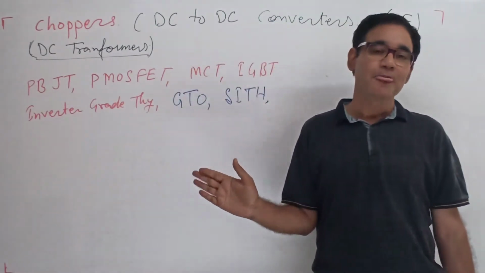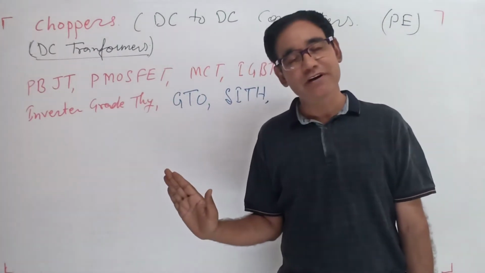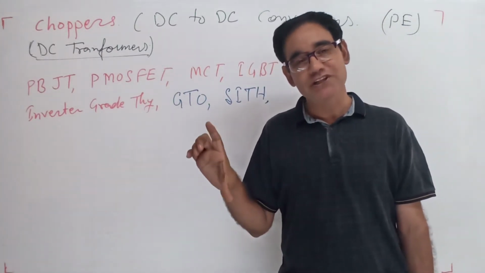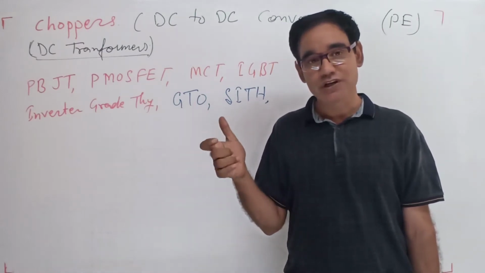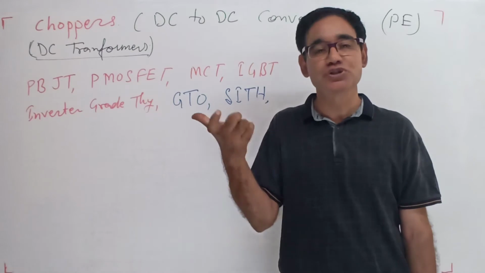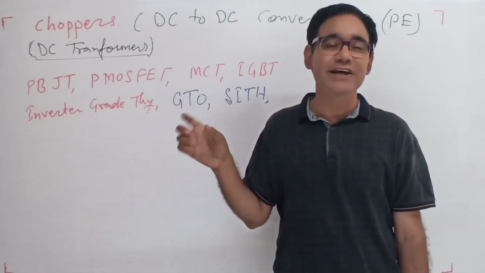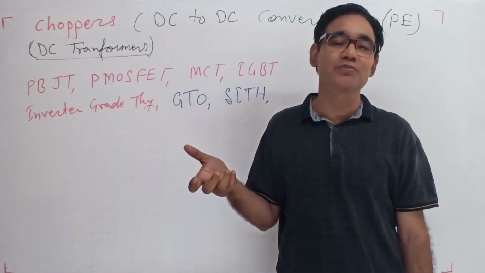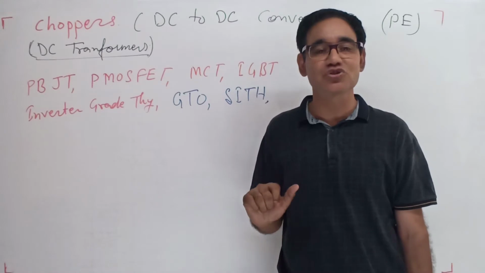But here, force commutation. So the choppers can be classified on the basis of the operation: step up, step down, or up-down, meaning boost or buck-boost. They can be classified on the basis of their commutation: voltage commutated chopper, current commutated chopper, load commutated chopper, impulse commutated chopper.